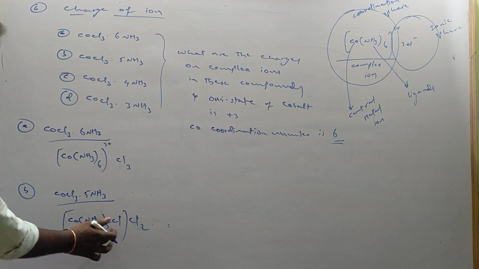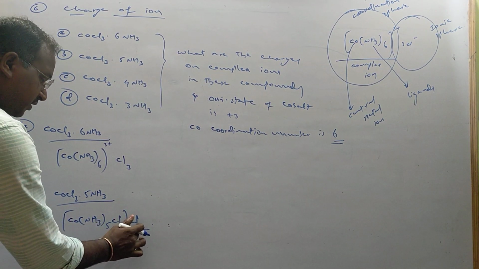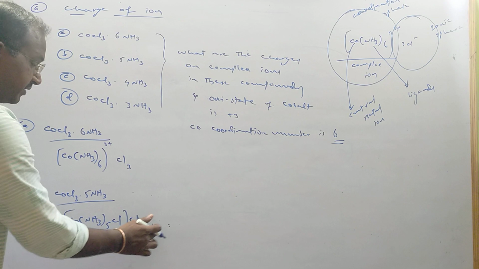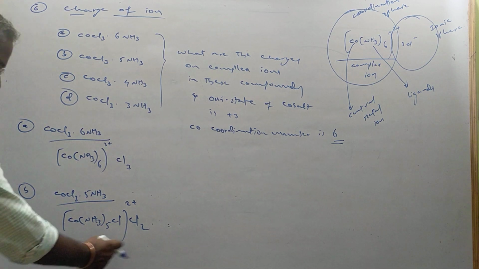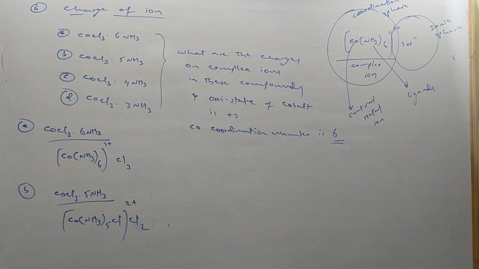So its coordination number is fixed now, and definitely 2 Cl- will be outside. 2 into -1 means the charge will be +2. This is the charge. Like that we make it.